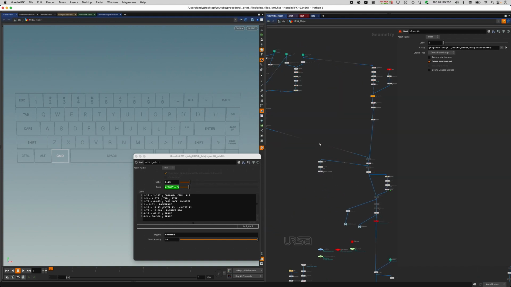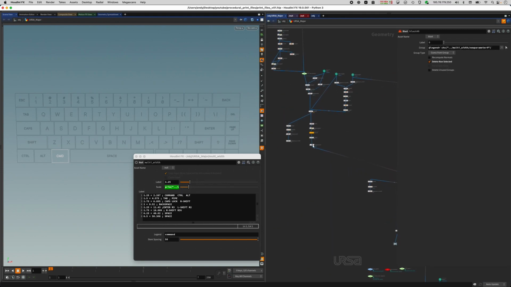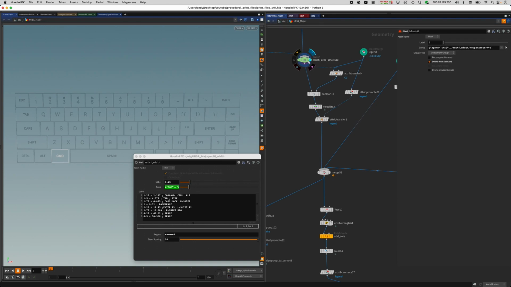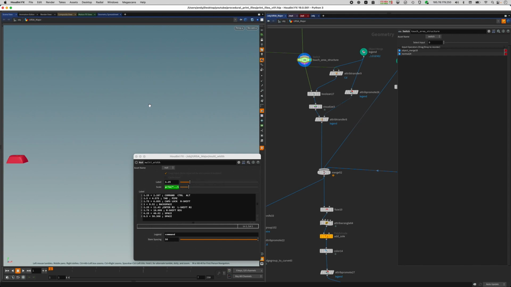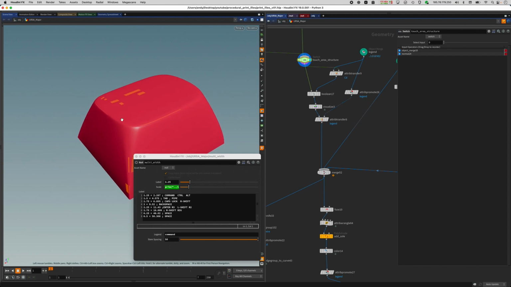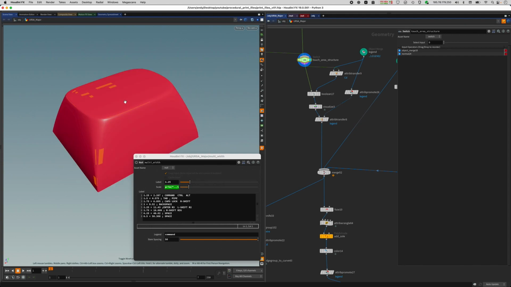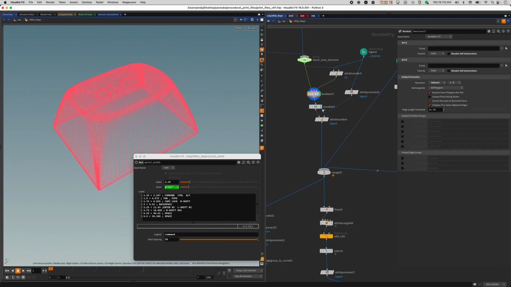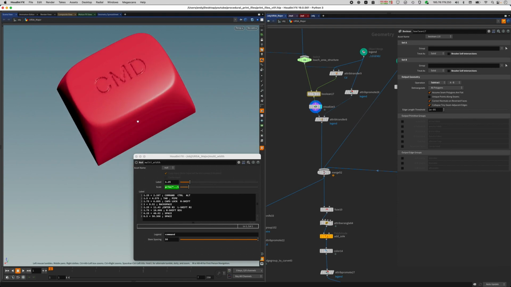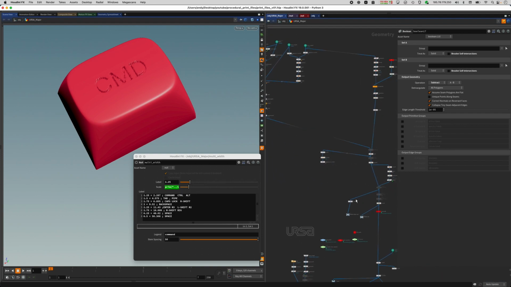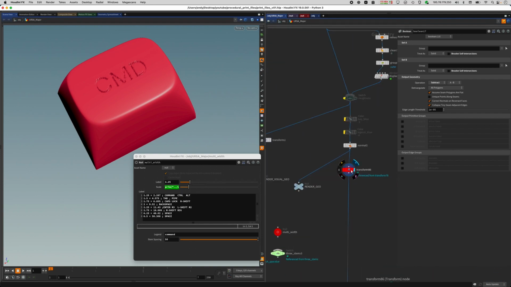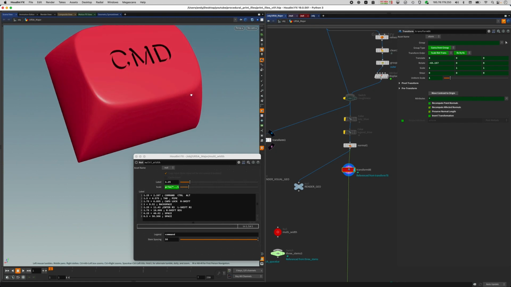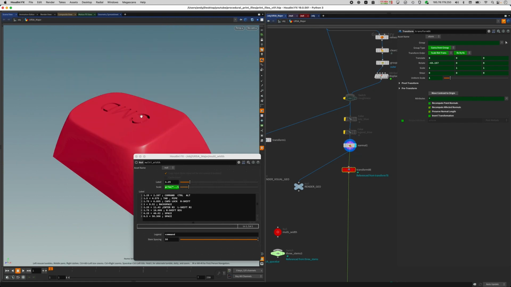And let's have a look at what this looks like on the actual keys. So back to the keys and getting rid of this template. Let's see, this is command, but that's not really a nice command. This is much better. Sorry. And we can see that we've booled out. Never mind. This doesn't look really nice because we've got some normals to fix and the key to rotate. Oops, not here, etc., etc.